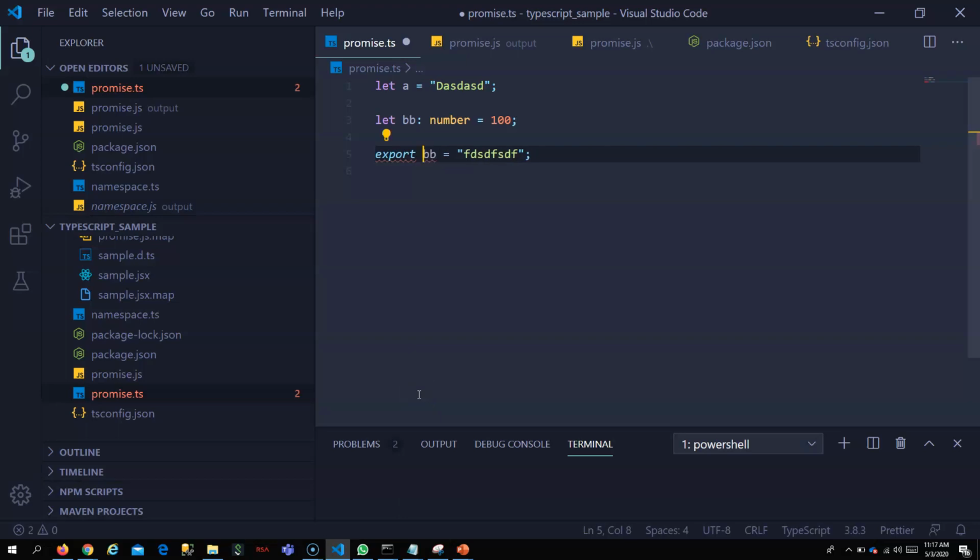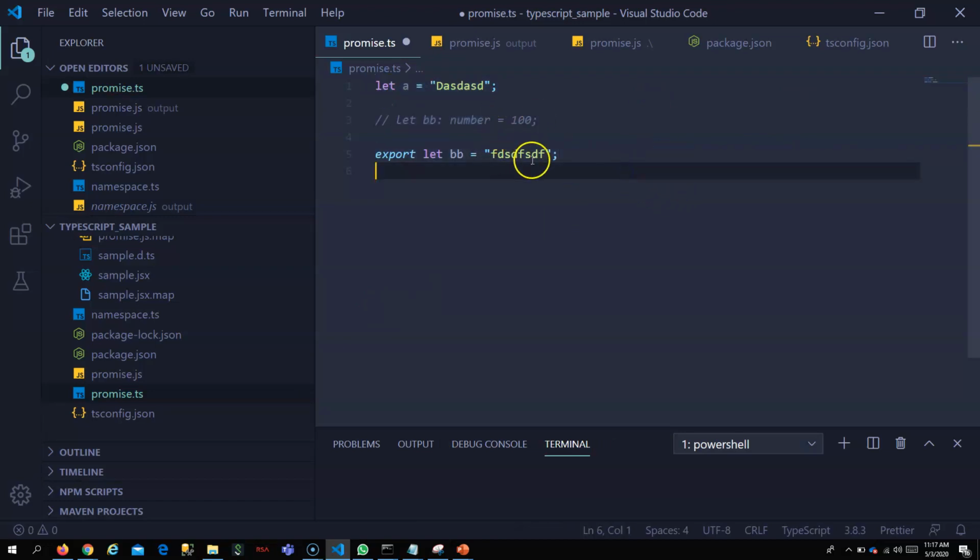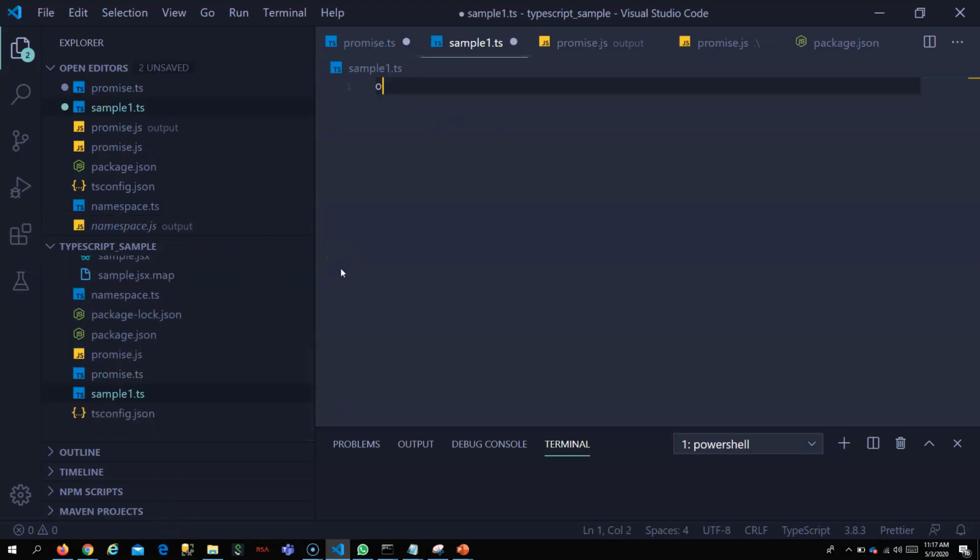When it has an export or import, then it is called a module. Now this can be used in some other file. If I create one file called sample1.ts, in that this module can be imported.